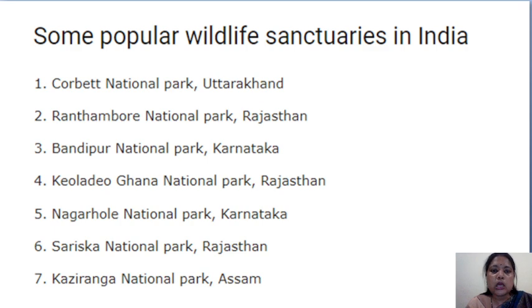Okay, so some wildlife sanctuaries that are popular in India, you may have heard in your schooling: Corbett National Park, known as Jim Corbett, which is situated in Uttarakhand. Then Ranthambore National Park, Rajasthan; Bandipur National Park, Karnataka; Keoladeo Ghana National Park, Rajasthan; Nagarhole National Park, Karnataka; Sariska National Park, Rajasthan; and Kaziranga National Park, Assam. Okay, so these are different national parks or wildlife sanctuaries in different parts of India.